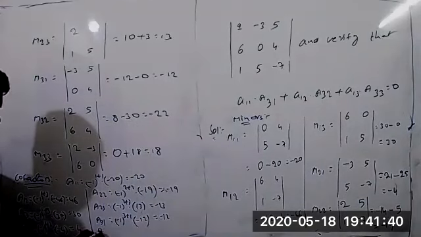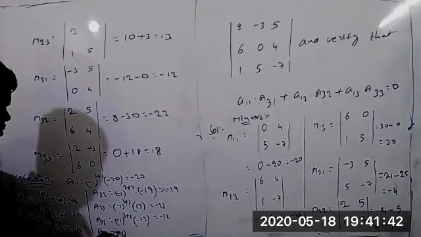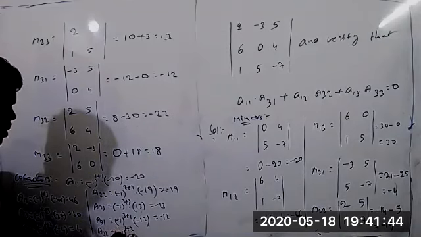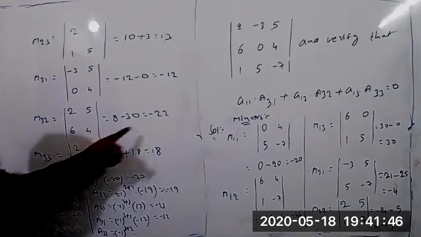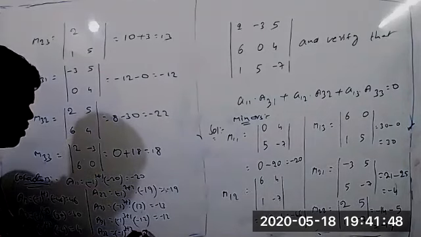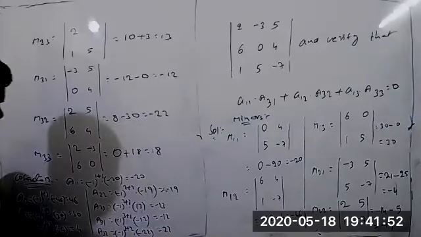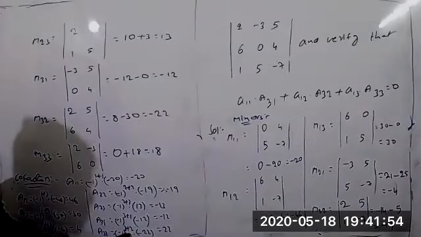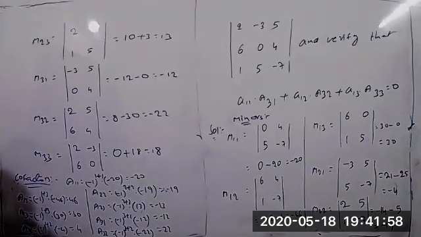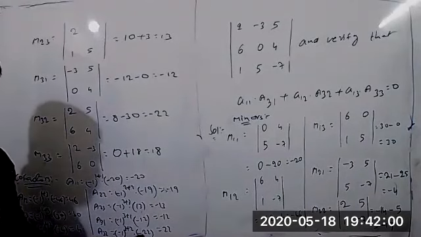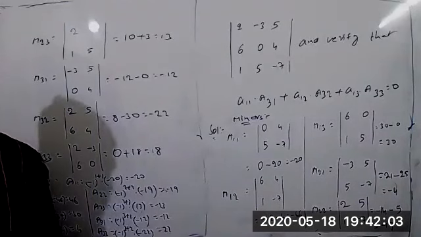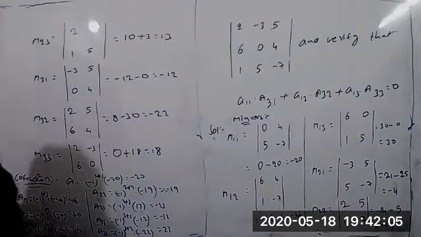Next, A32 equals minus 1 whole power 3 plus 2 into M32, we got minus 22 now. So how much is it? Plus 22, because minus 1 whole power odd is always minus 1, but minus into minus is always plus we are getting. So plus 22 now. Okay.